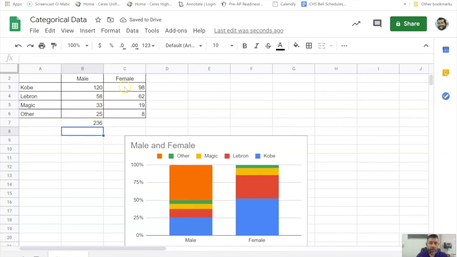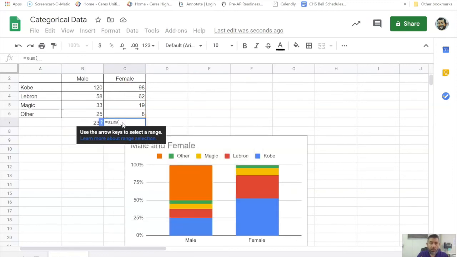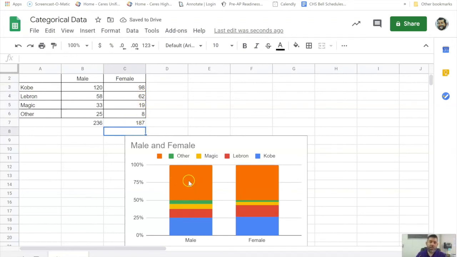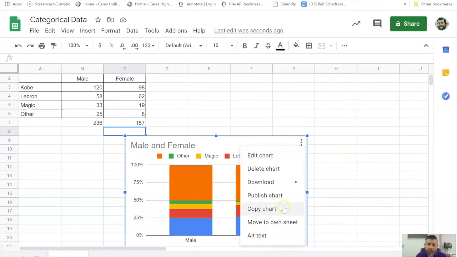Then I'm going to do the same thing here, equals sum. All I'm doing now is finding those marginal totals. This is changing because I highlighted that and it's thinking I have to do this fourth one. So after I do the sums, I'm going to edit this chart.